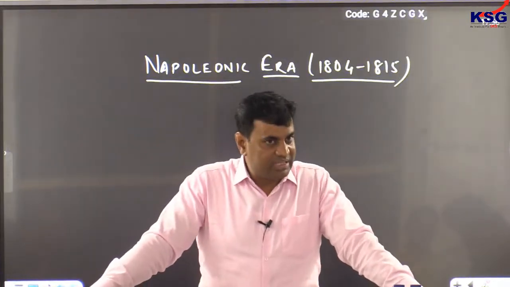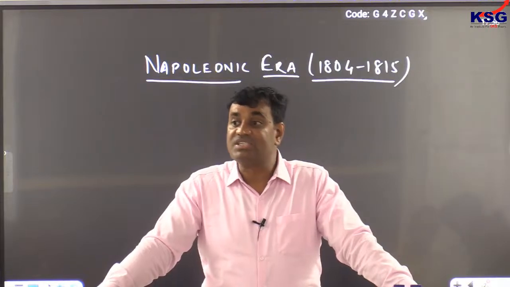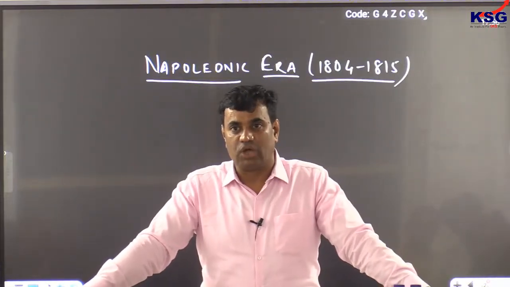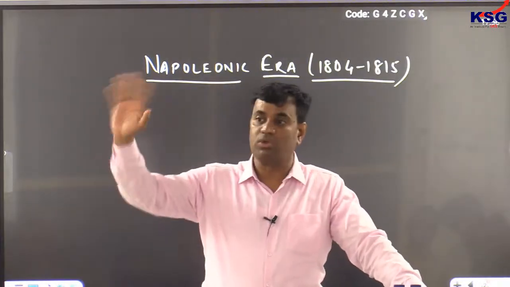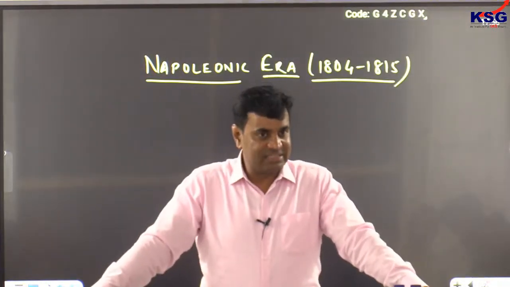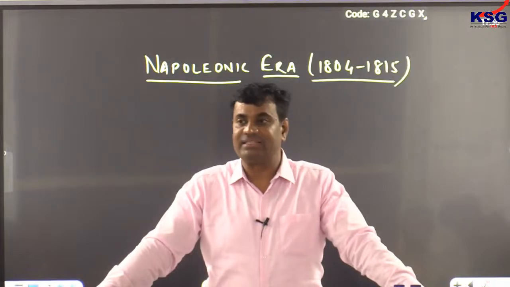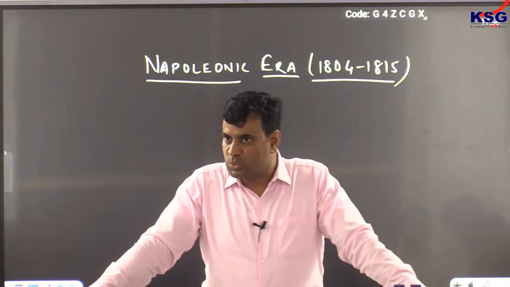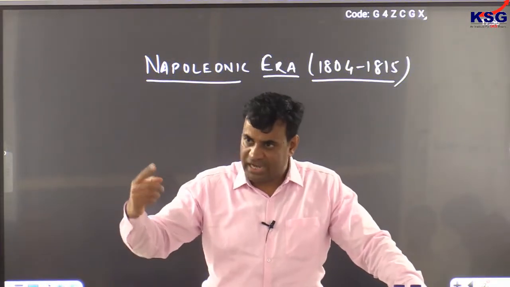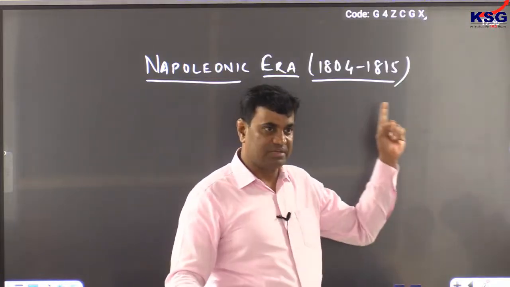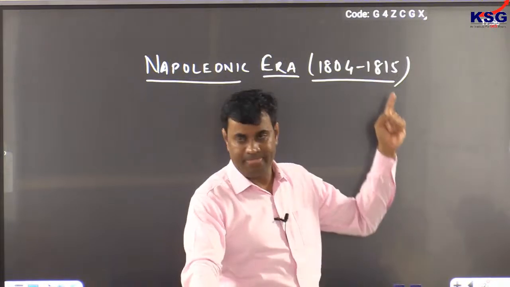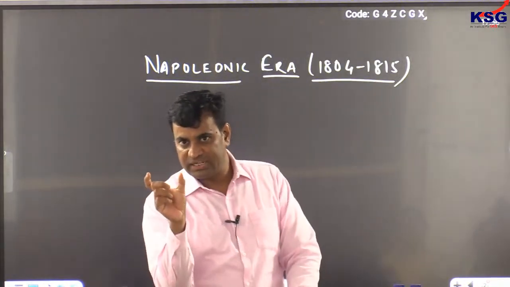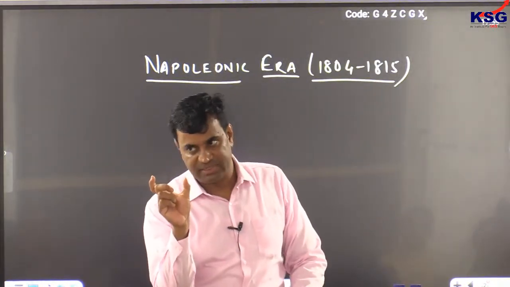And thereafter Napoleon, after being defeated, was exiled to the island of St. Helena in the South Atlantic, from where he could not escape. And he stayed there for another 6 years till he died in the year 1821. But the Napoleonic era came to an end with his final defeat at Waterloo in 1815. This was the Napoleonic era. 3 blunders committed by him.